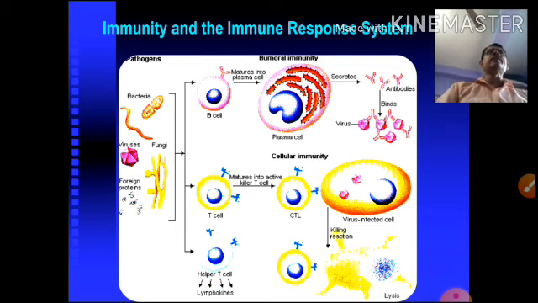Actually the antigen is very important, more than the antibody, because antigens are the substances which are the stimulators. If the antigen is introduced into the body, it can stimulate the B cell or T cell. That antigen stimulates the B cell and T cell, and ultimately the B cell or T cell fights against this antigen.